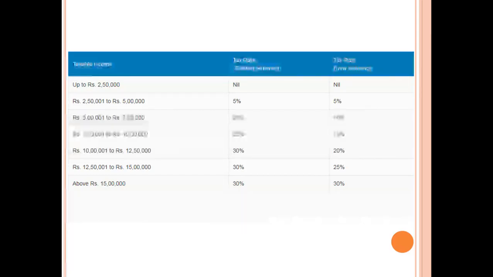And last, above 15 lakhs, the tax rate is 30%, which is same as earlier.